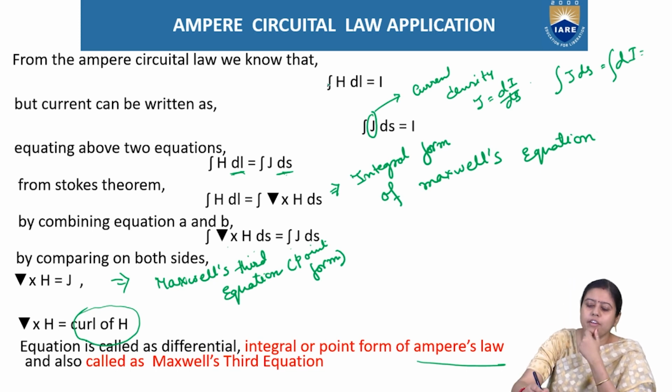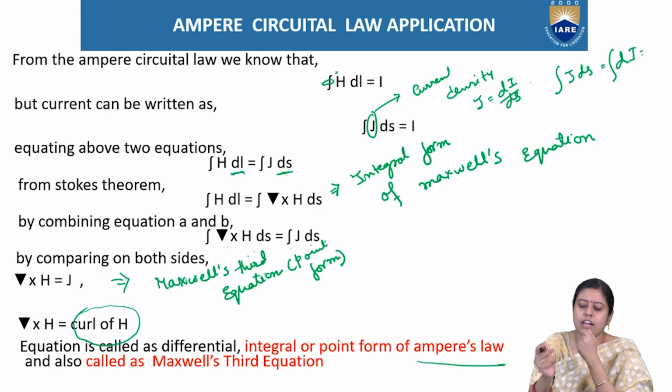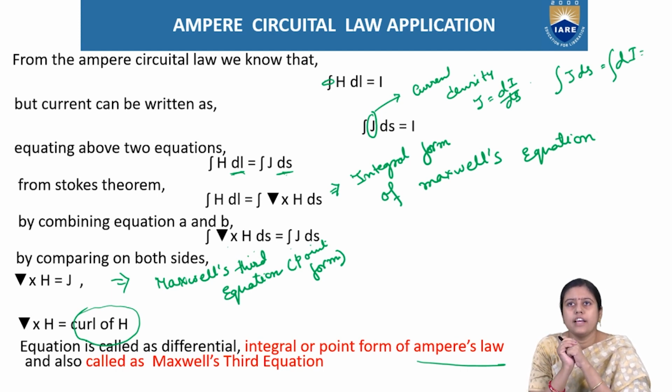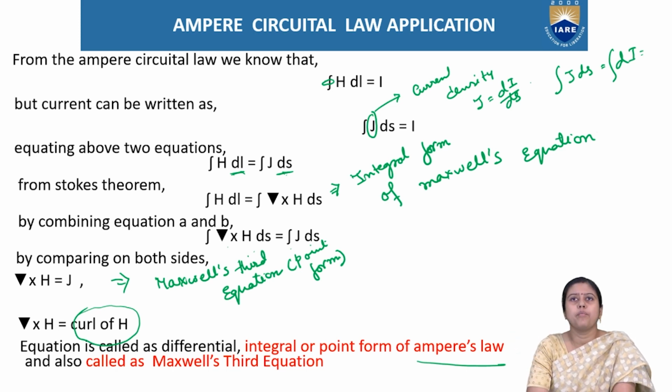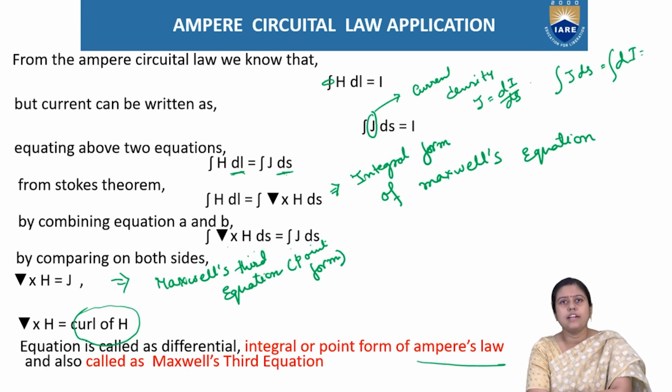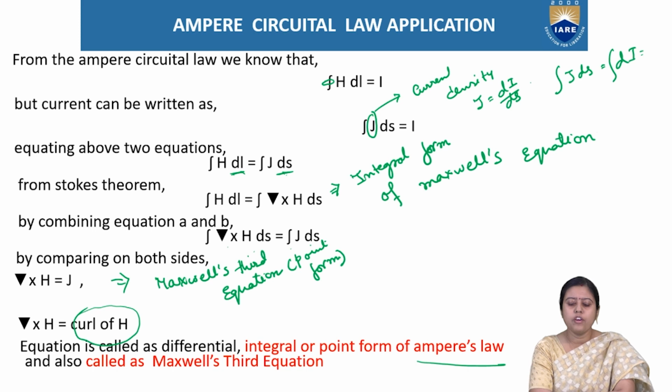So how can we write it? Actually, it is the circular path integral of H dot dl is equal to I enclosed. Again, we know that the integration of J ds, where J is the current density, is equal to I. So if we equate both sides, we get H dot dl is equal to J dot ds. Now we can write grad cross H ds is equal to J ds. And if we equate both sides, we can write grad cross H is equal to J, where grad cross H is the curl of H.